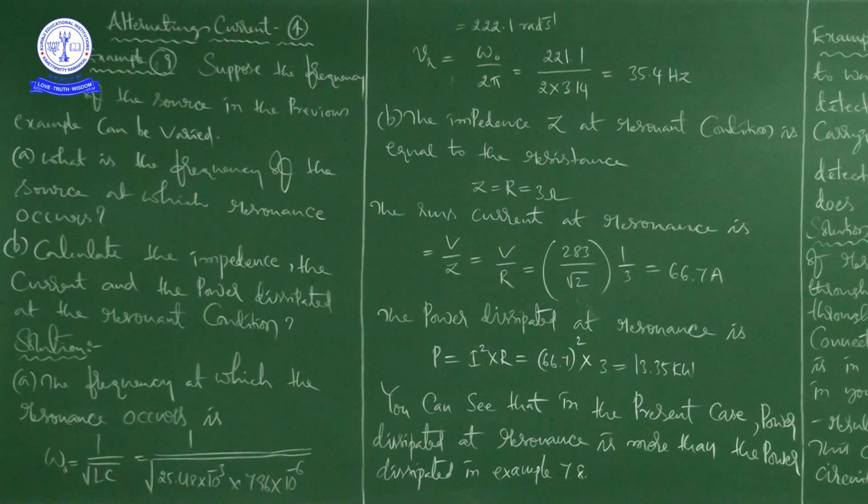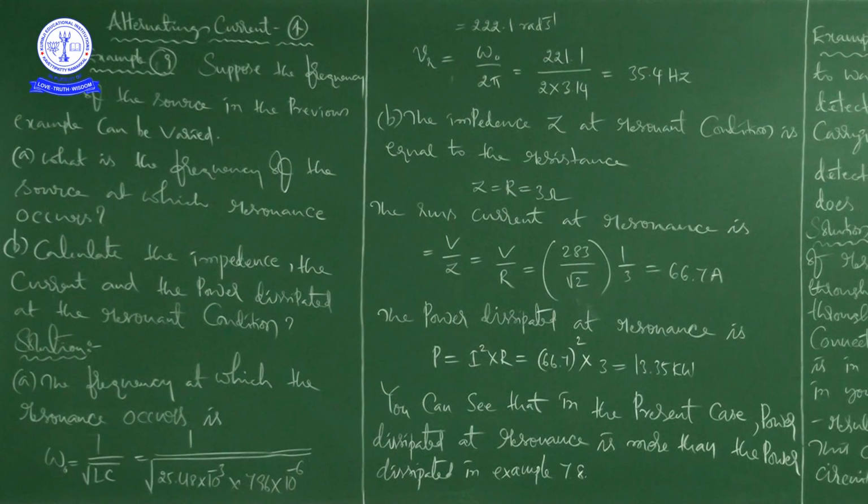There is an LCR circuit and they have given a sinusoidal voltage of peak value 283 volts and frequency 50 Hz, and resistance as 3 ohms, capital R, inductance capital L as 25.48 millihenry, and capacitance present in the LCR circuit as 796 microfarad.